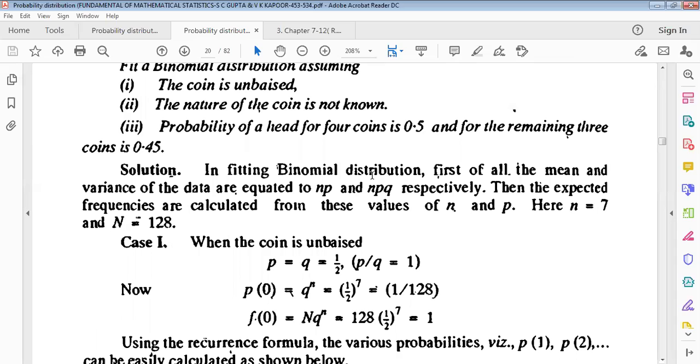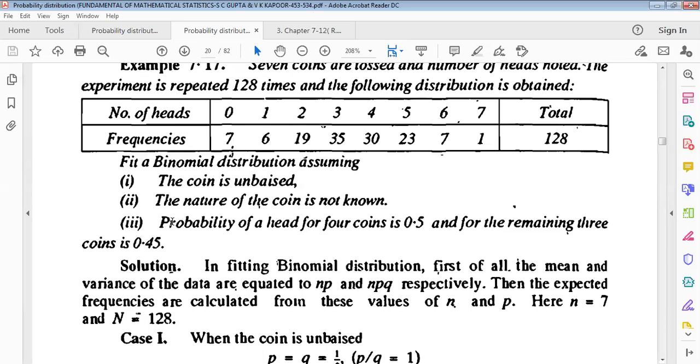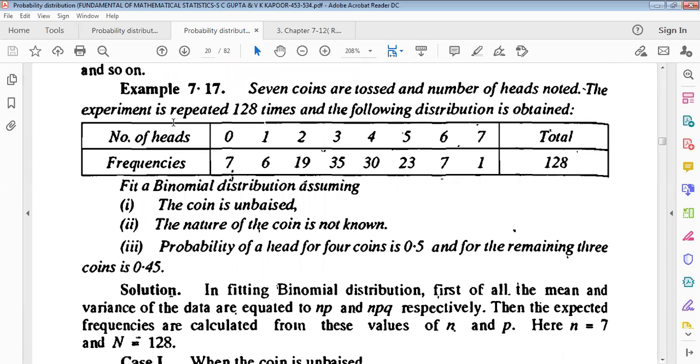In fitting the binomial distribution, first of all, we must know the mean and variance of the data from the properties of the binomial distribution. Mean will be np and variance will be npq respectively. Then the expected frequency can be calculated, and here n equals 7, the total number of samples, and capital N equals 128. This is the actual total number of experiments.